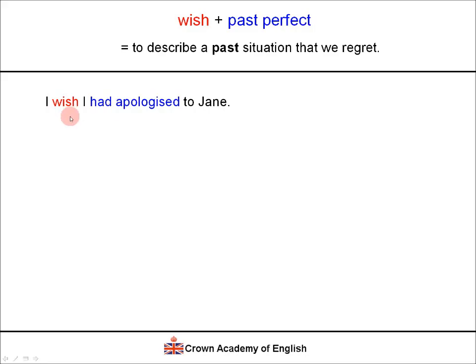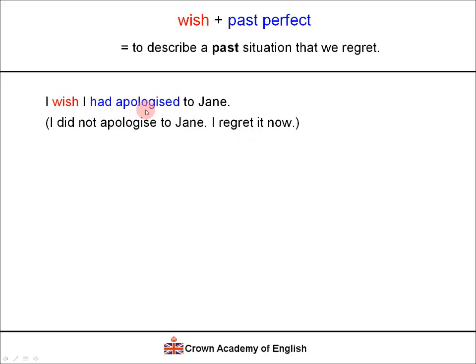So I wish is the present form of wish, and I had apologized is the past perfect form of apologize. This means that I did not apologize to Jane, and I regret that now.